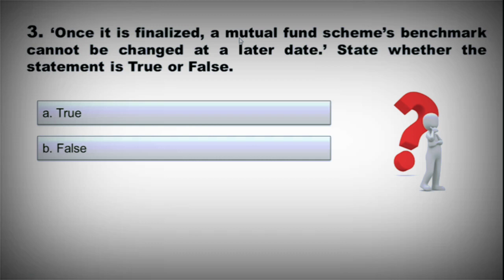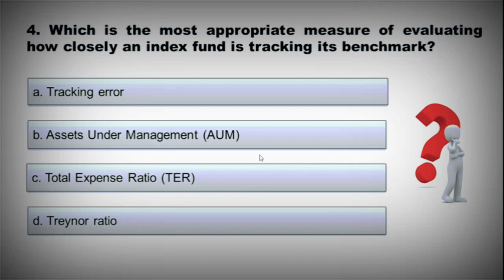Once it is finalized, a mutual fund scheme's benchmark cannot be changed at a later date. State whether the statement is true or false. So the correct option is option B, false. Which is the most appropriate measure of evaluating how closely an index fund is tracking its benchmark? A. Tracking error, B. Assets under management, C. Total expense ratio, D. Turnover ratio.